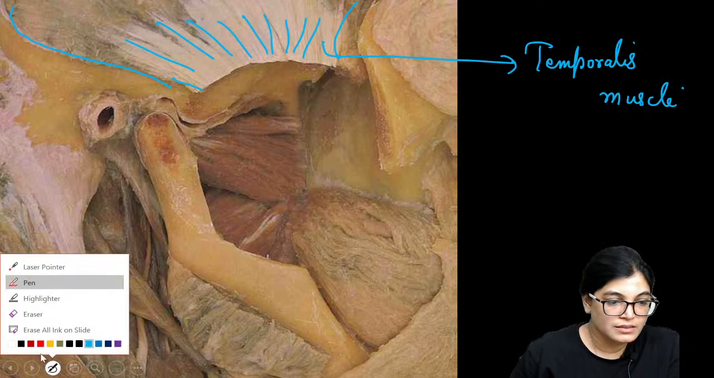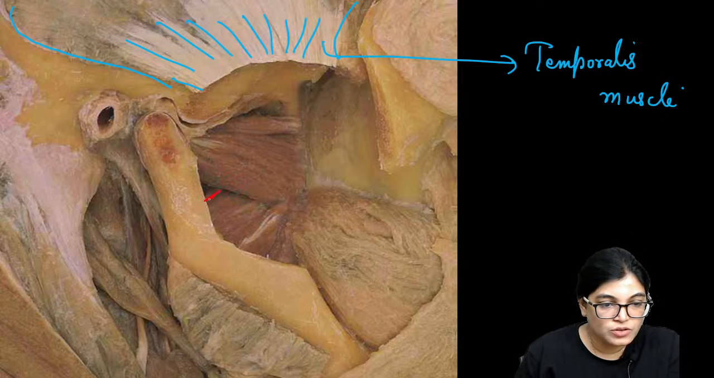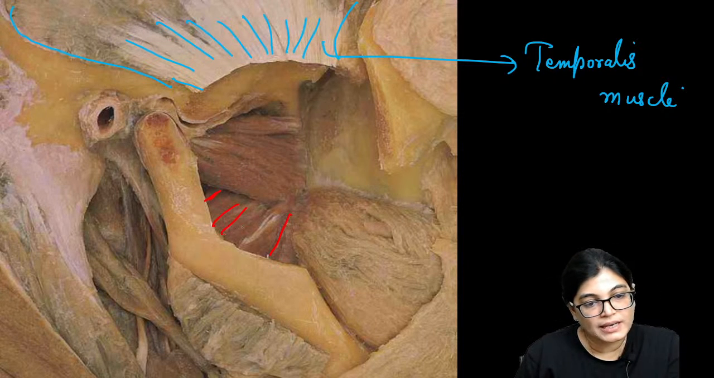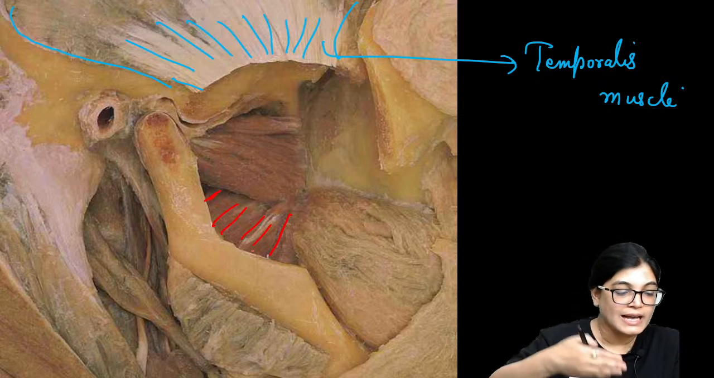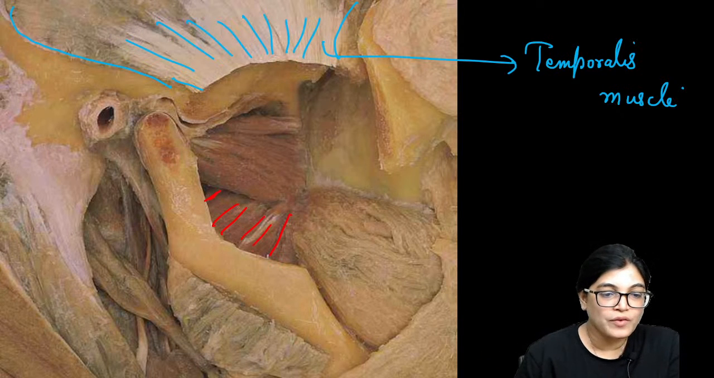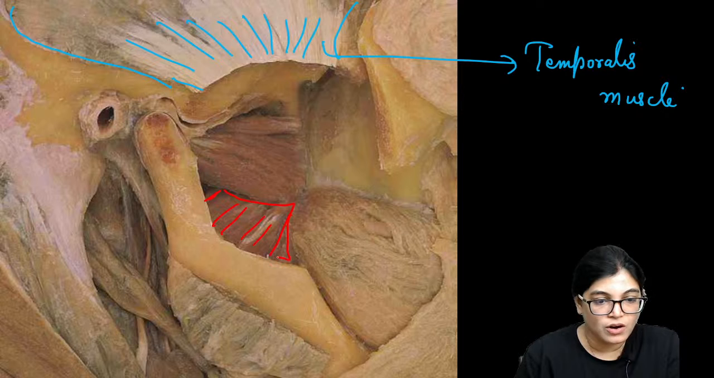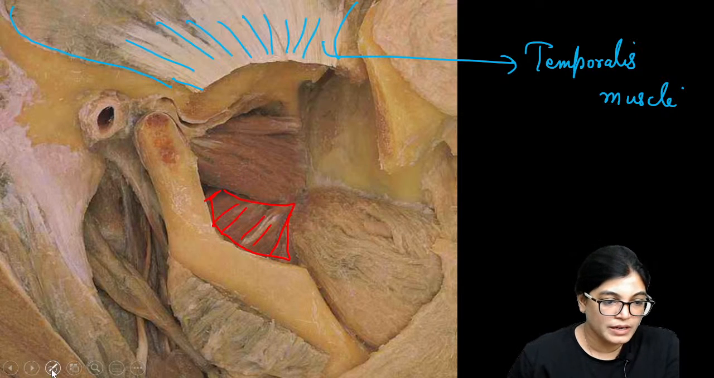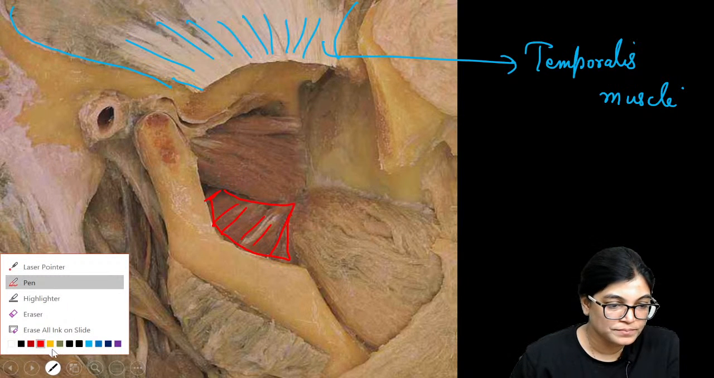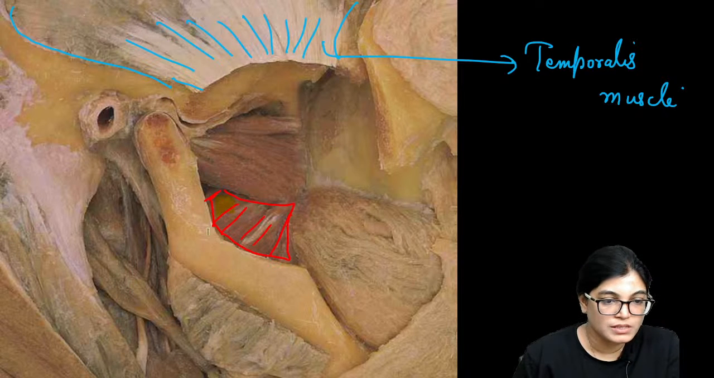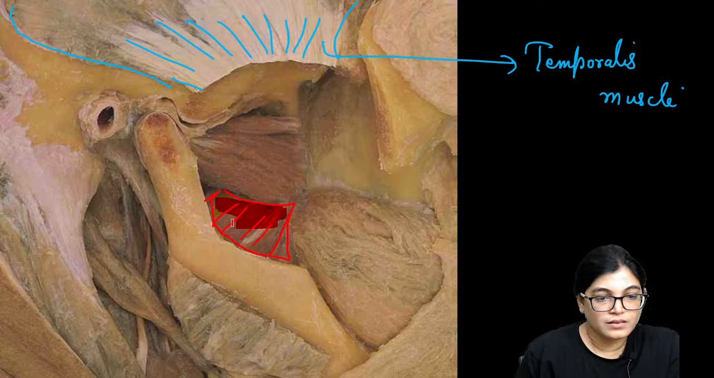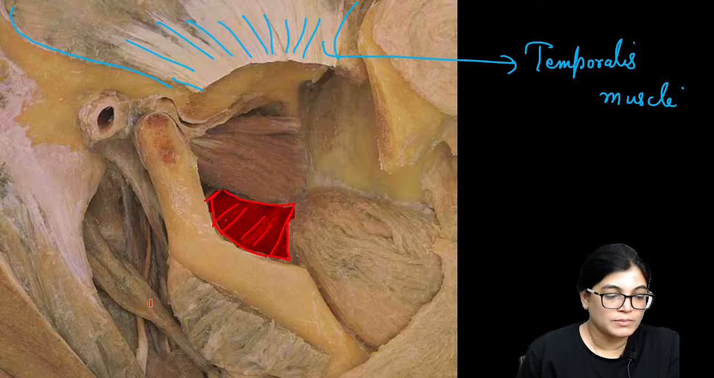Also, part of the mandible has been dissected out, and you can see here, this muscle which is going inside. As you can see, it is going to the inner aspect of the ramus of the mandible. So how can we identify it? I am talking about this whole bulk of the muscle, only this. Let me use a highlighter.